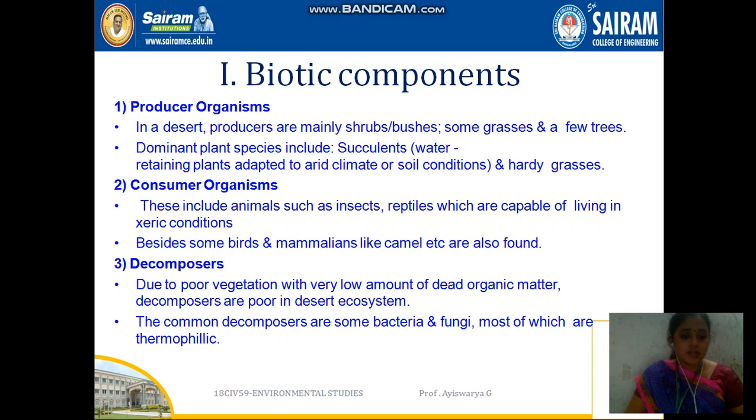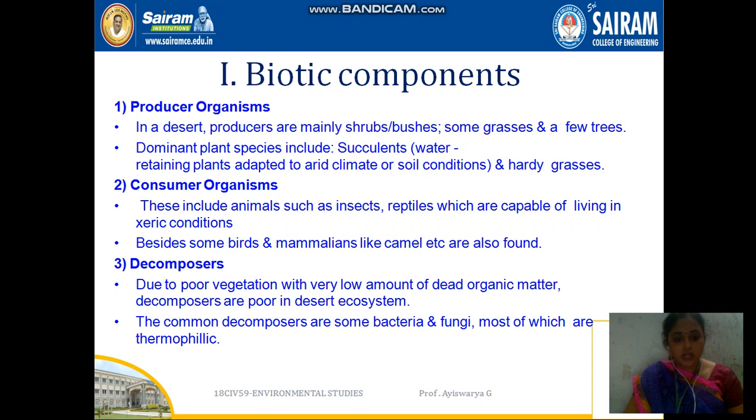So again in the desert ecosystem we also have biotic component and abiotic component. The biotic component consists of producers, consumers, decomposers. Producers means very few grasses and very few species, very hardy grasses and all come under this category. Whereas consumers are those capable of living in these conditions, and there are some birds and mammals like camels, right?